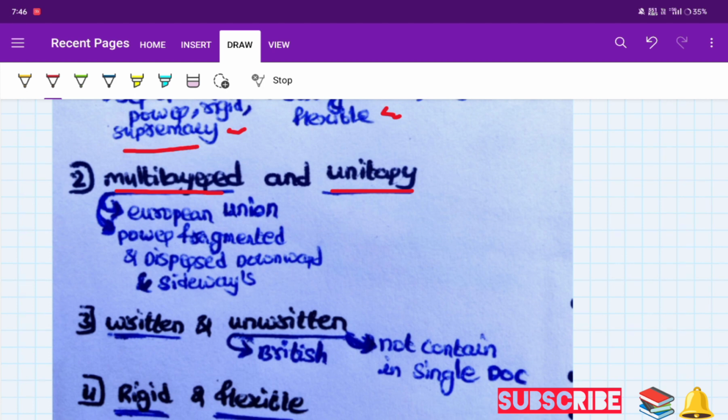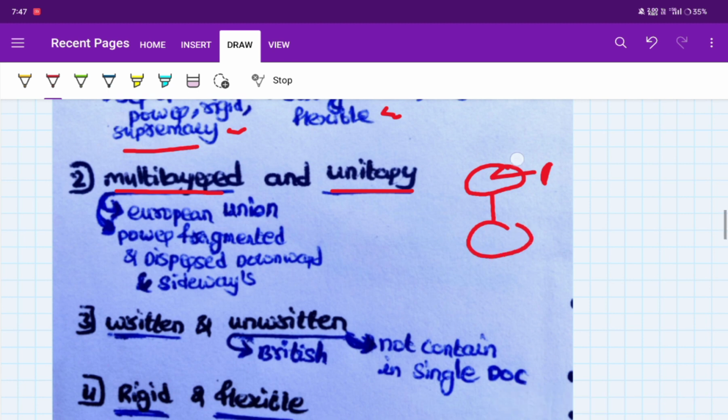Multi-layered, as in the European Union, means the powers are dispersed downward and sideways. We are following three-tier governments: parliament, state government, and panchayats.